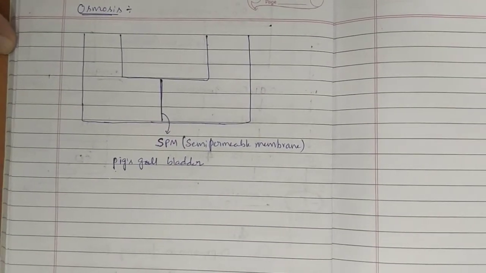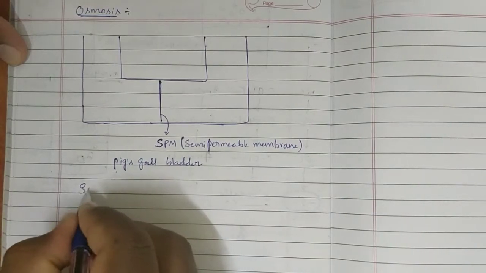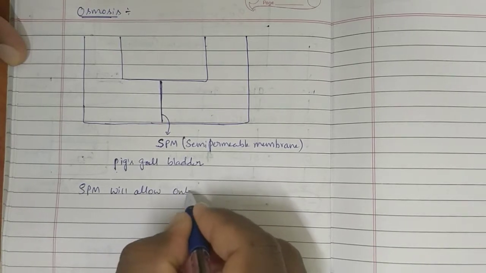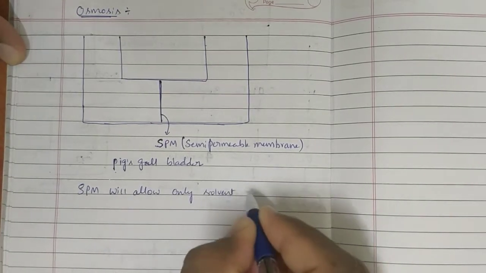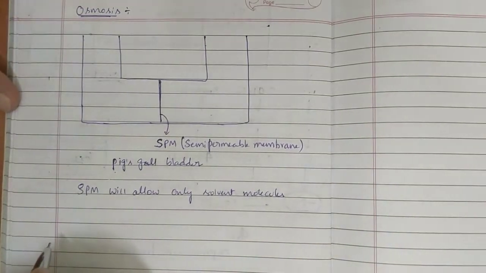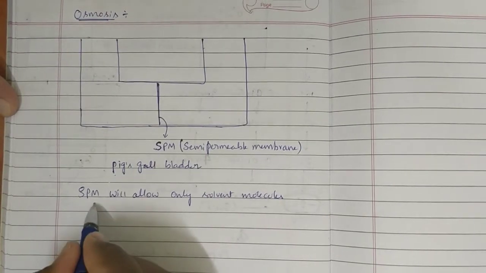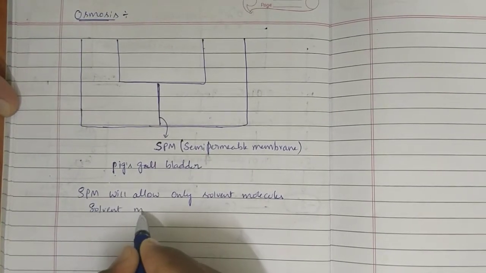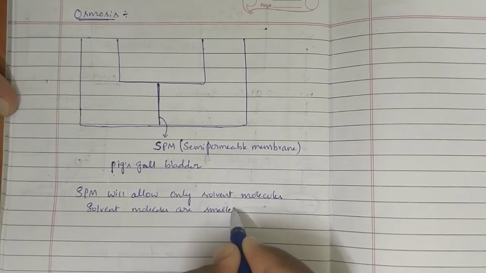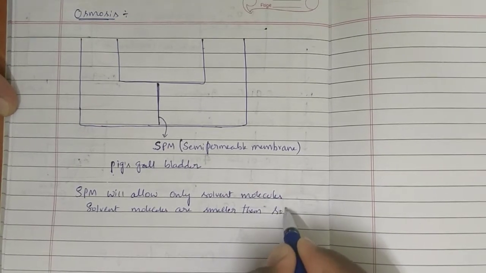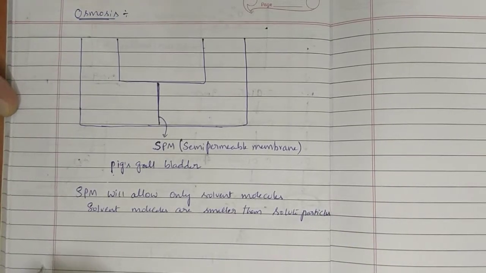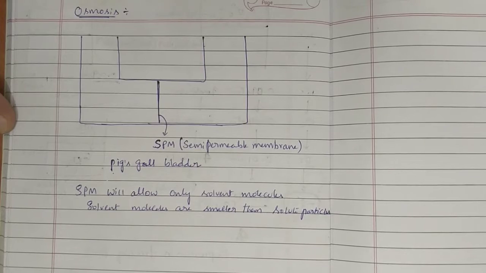What is the importance of this semi-permeable membrane? Semi-permeable membrane will allow only solvent molecules. Solvent molecules are smaller than solute particles.